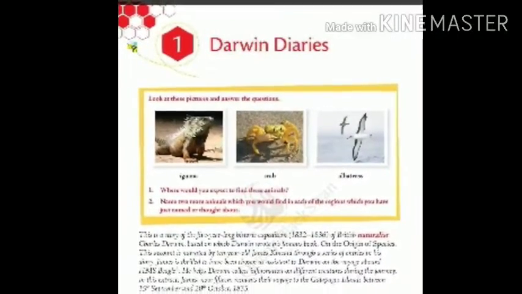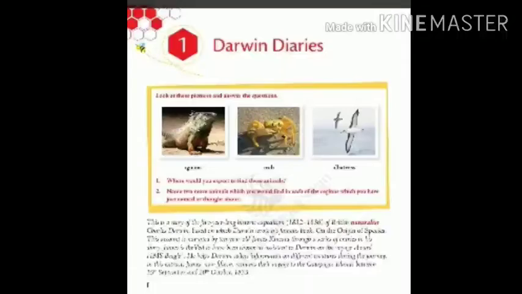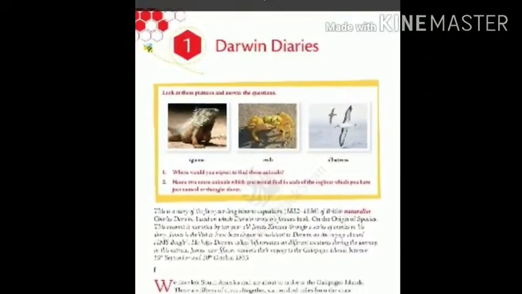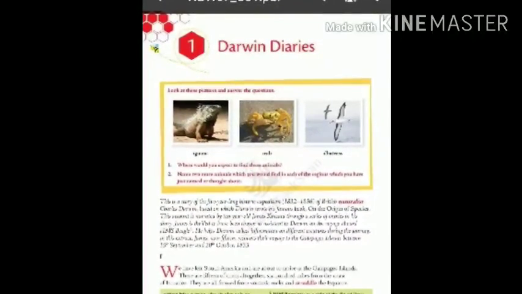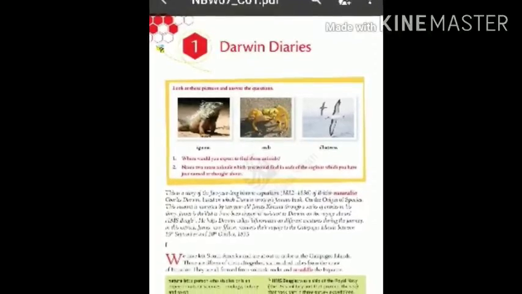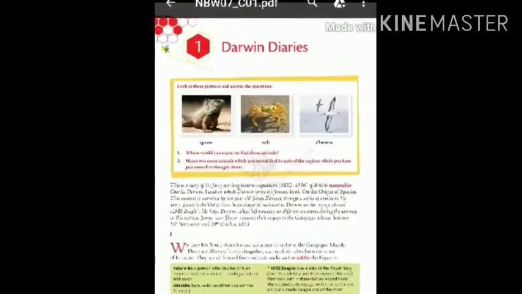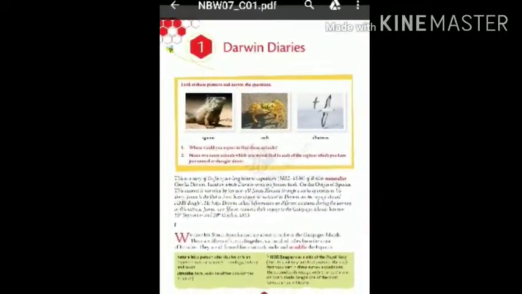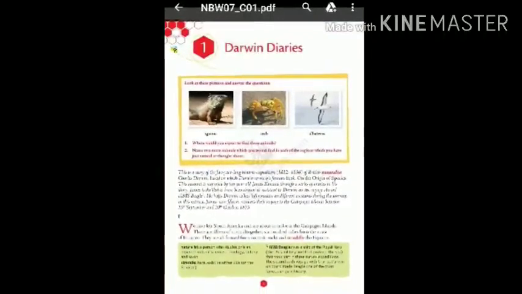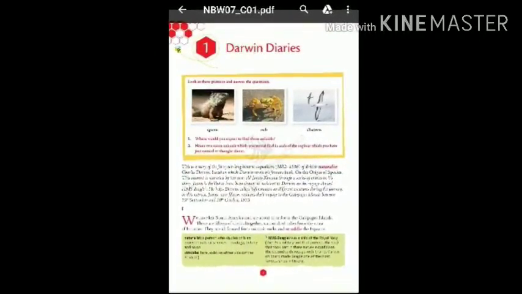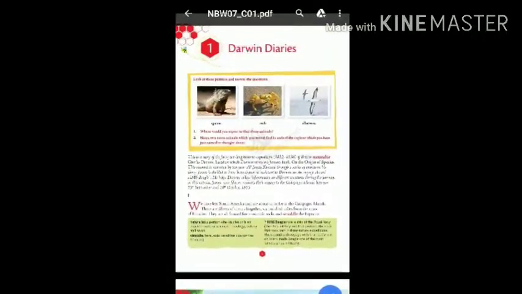Let's see which are the things. Iguana, crab, albatross. Under that, two questions are provided for you. Where would you expect to find these animals? Iguanas are usually expected to be found in forests and sometimes on islands. Crabs are found on sandy and rocky beaches, and albatross can be found across the seas.